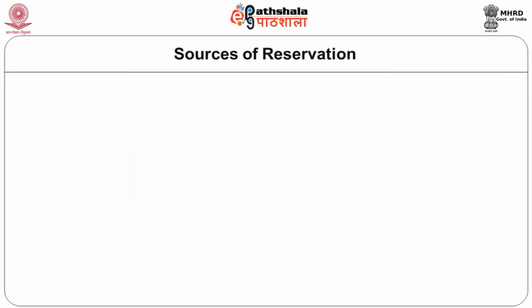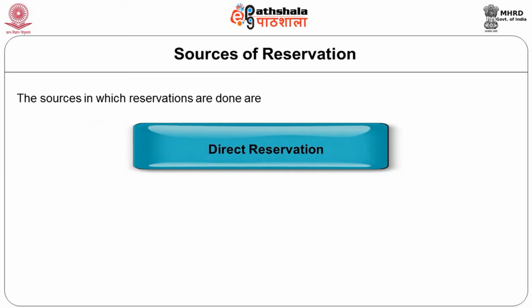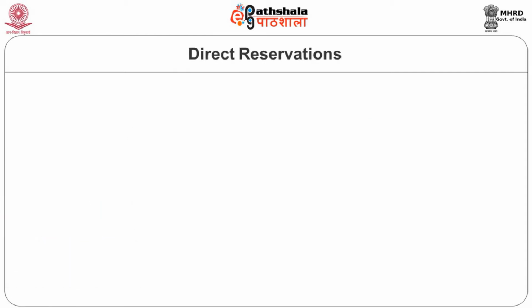The next aspect is the sources of reservation. The sources in which the reservations are done are direct reservations, reservation network systems and agencies. The first one is direct reservations. Now we will see what is this direct reservation. Direct reservations are those that are handled directly by the guest with the hotel.